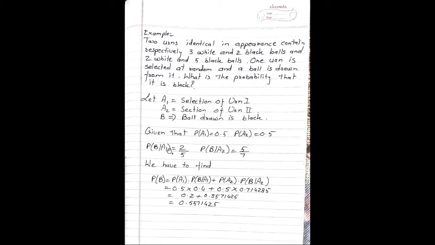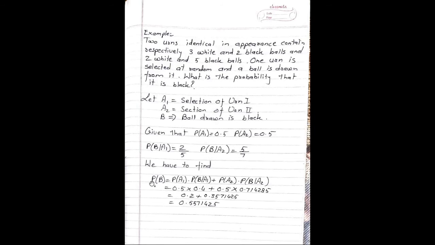Probability of B given A1. The meaning of B given A1 is a black ball from the first urn. So there are two black balls out of 5 in the first urn, so probability of B given A1 is equal to 2 upon 5. Probability of B given A2: out of total 7 balls, there are 5 black balls in the second urn. So probability of B given A2 is equal to 5 upon 7.